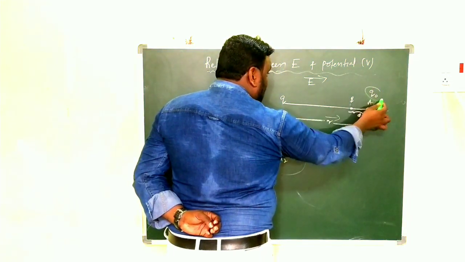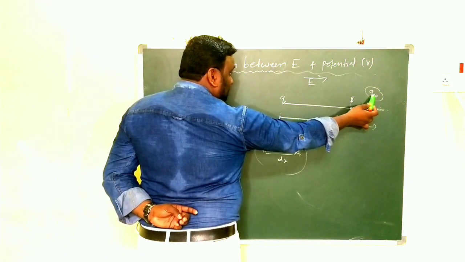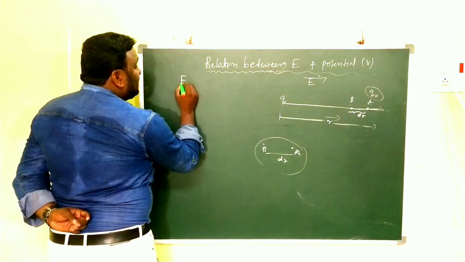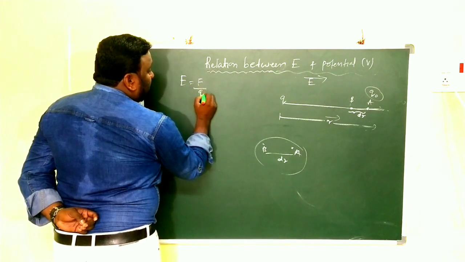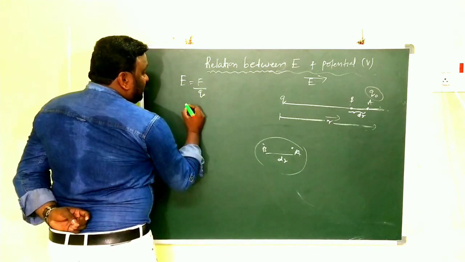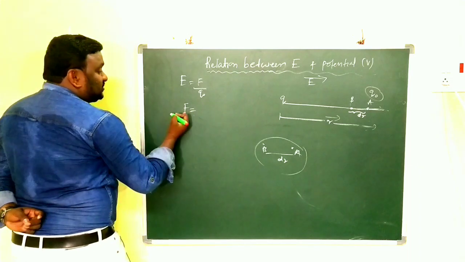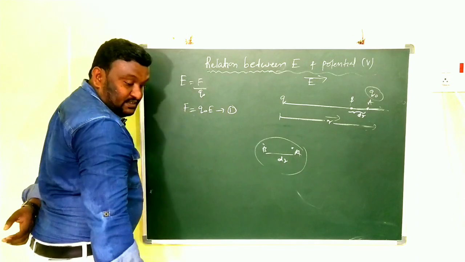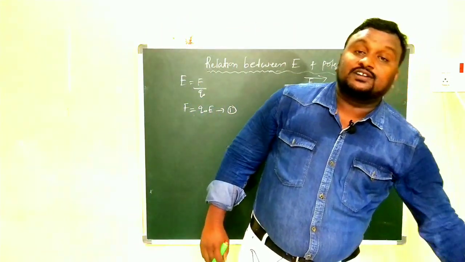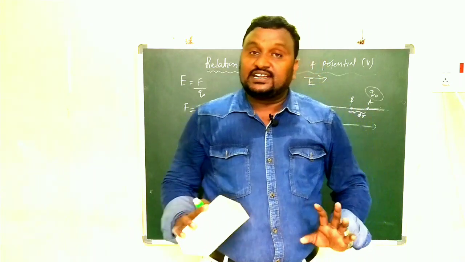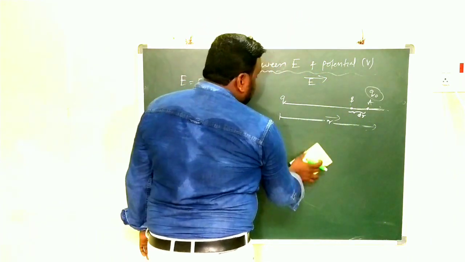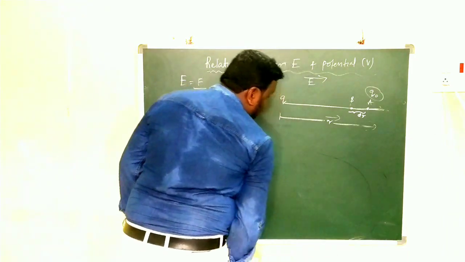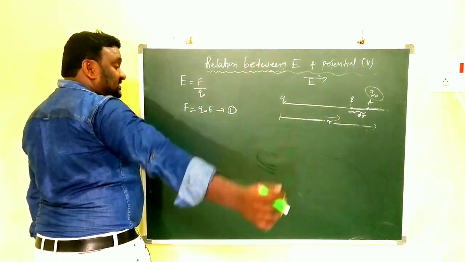While we are keeping Q naught at the point A, the electric field intensity can be written as E equals F by Q naught. From that, the force experienced by the charge is F equals Q naught E. So we know that work is nothing but the product of force and distance. Don't forget, electric potential is a scalar quantity.